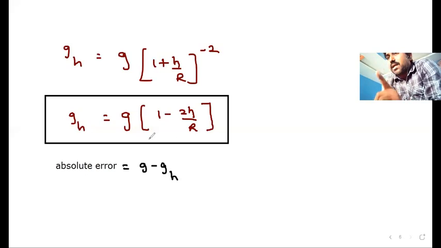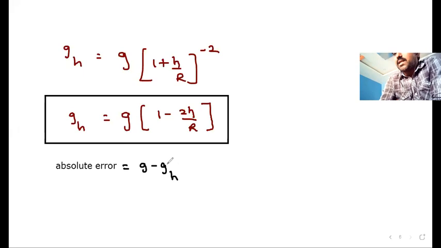And you have to understand here, when you are going to more heights, what will happen to G value? Increase or decrease? It is G into 1 minus 2H by R. When height increases, the result will be less than the value of G. So while height increases, G value decreases.